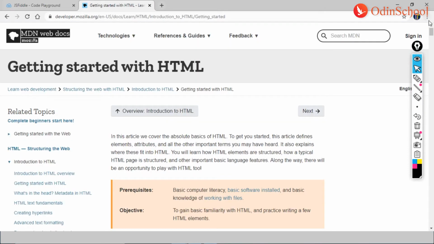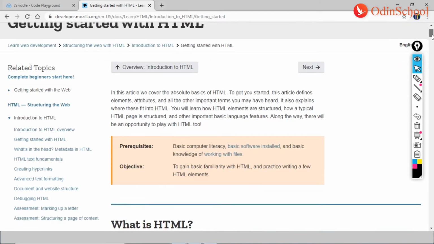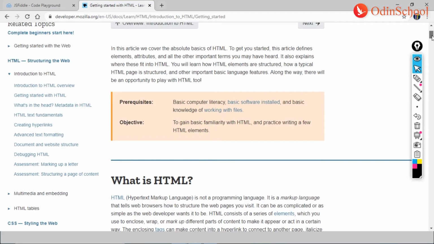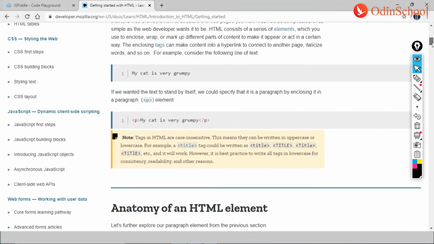So now let us come on to this website and understand a bit about HTML. Here, when you take a look at it, you have some prerequisites. Well, I wouldn't call them very important, like you should have computer literacy and all. Well, I think that is for us to ignore.